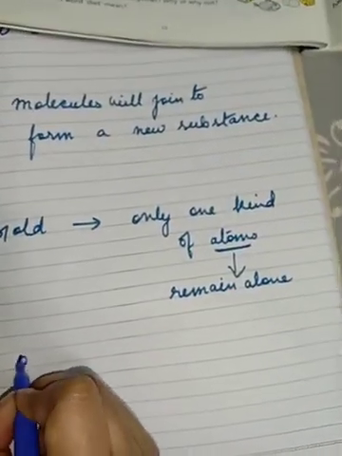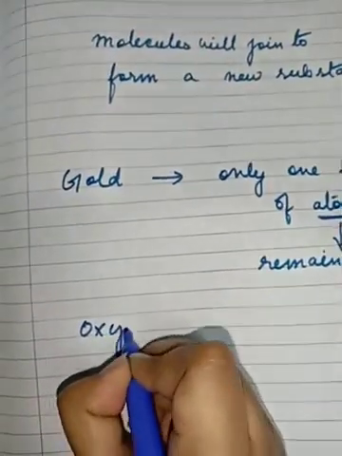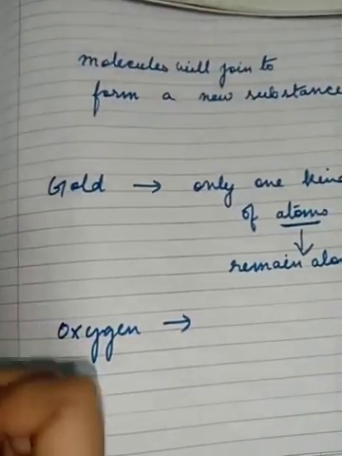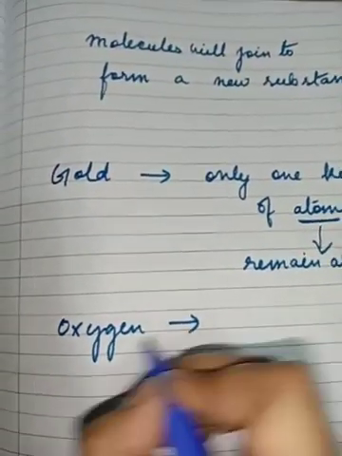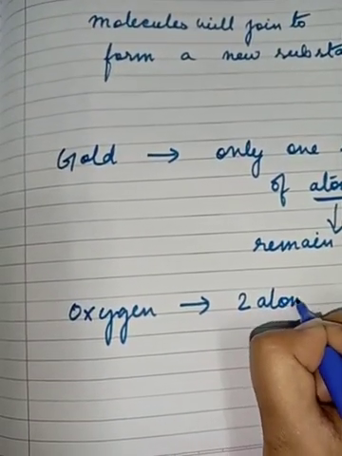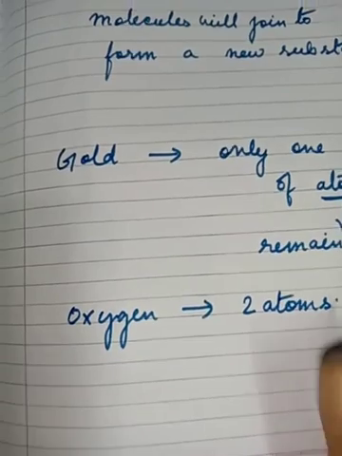But in case of oxygen, it is also made up of one kind of atoms, but it exists in the form of two atoms combined together.